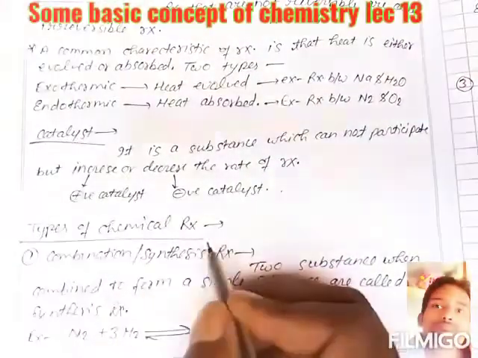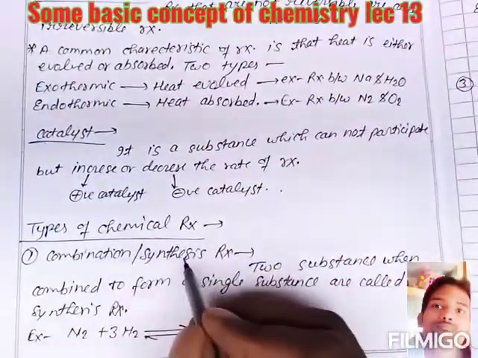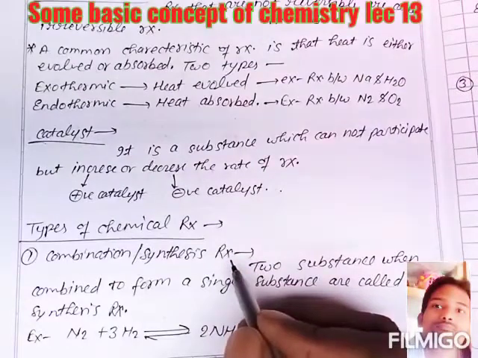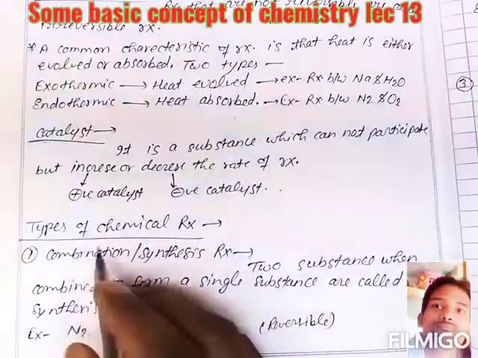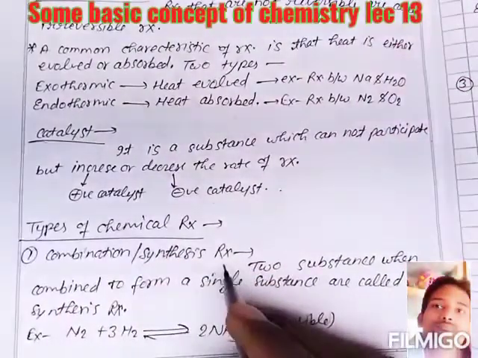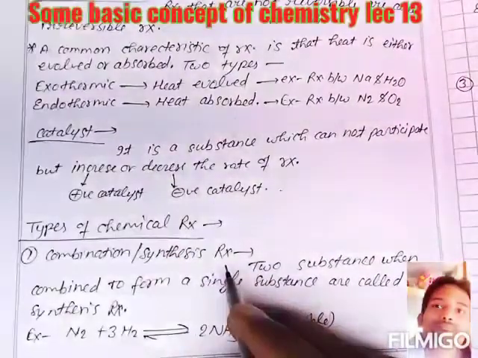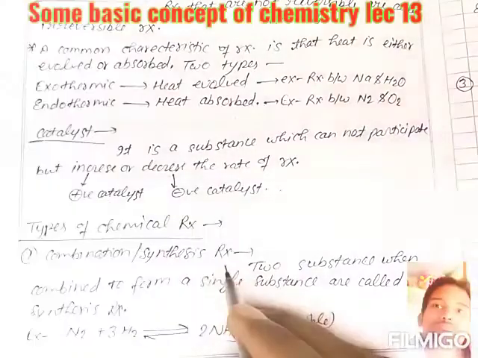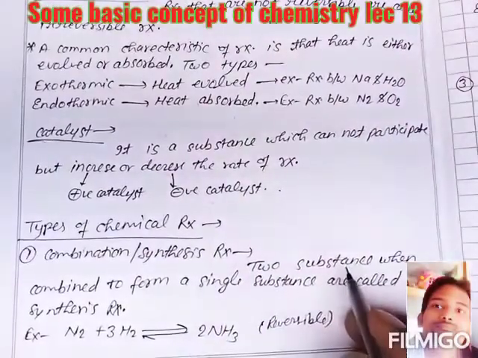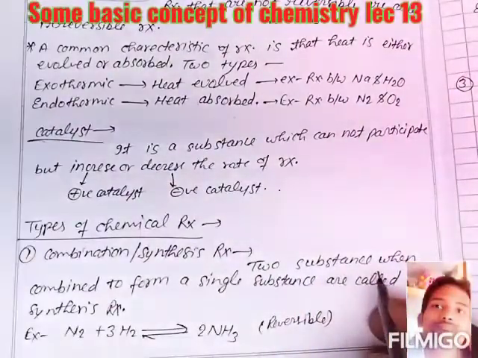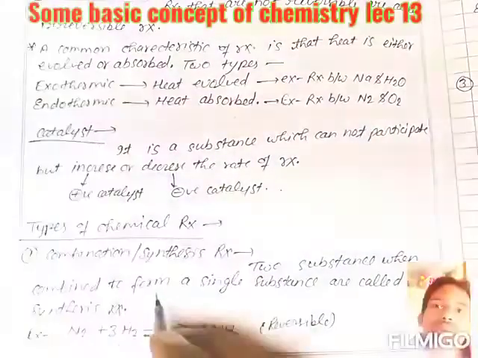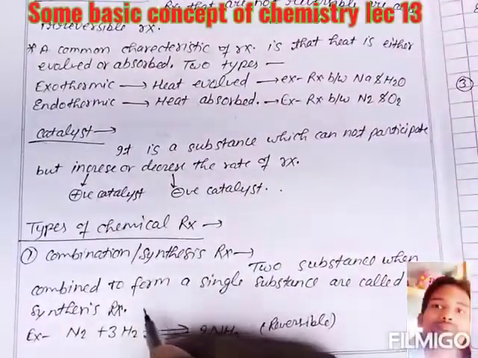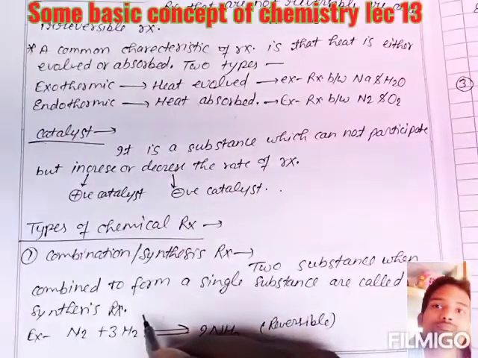Now types of chemical reactions. First is the combination or synthesis reaction. You have already studied it in class 10th in the first chapter. In a combination or synthesis reaction, two or more reactants combine together and there is formation of a single product. Two substances combining to form a single substance are called synthesis or combination reactions.